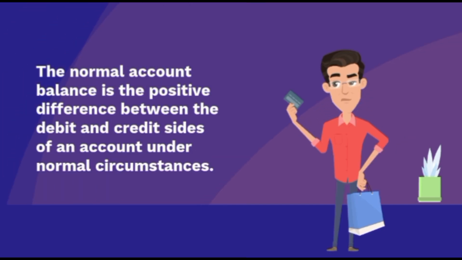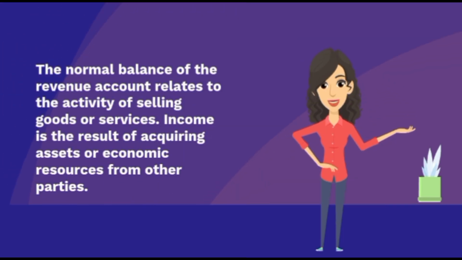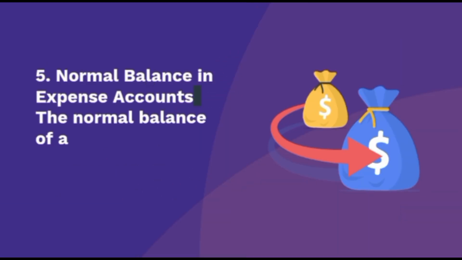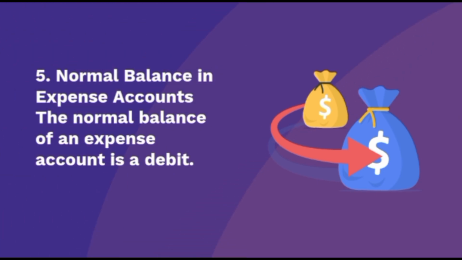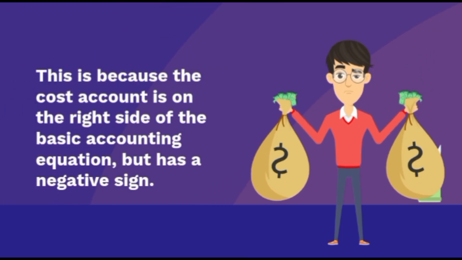The normal account balance is the positive difference between the debit and credit sides of an account under normal circumstances. The normal balance of the revenue account relates to the activity of selling goods or services. Income is the result of acquiring assets or economic resources from other parties. 5. Normal balance in expense accounts. The normal balance of an expense account is a debit. This is because the cost account is on the right side of the basic accounting equation, but has a negative sign.